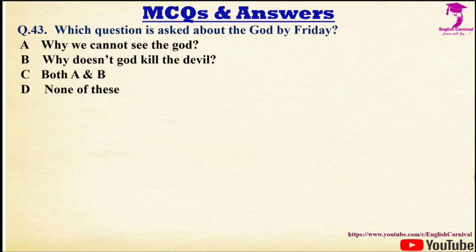Question number 43, we have which question is asked about the God by Friday? Options are A, why we cannot see the God, B, why doesn't God kill the devil, and C, both A and B and D, none of these. Correct answer is B, and it is why doesn't God kill the devil.